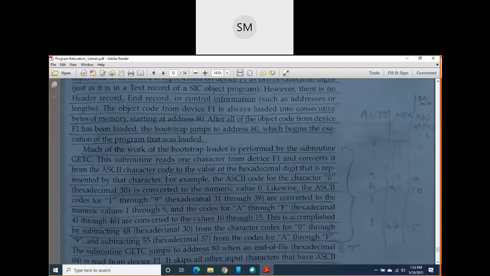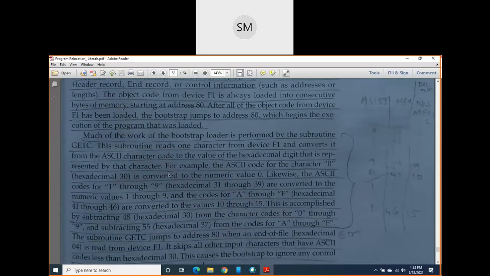After loading that operating system, it starts to load the next executable programs. It may be your assembly level program or any other program.